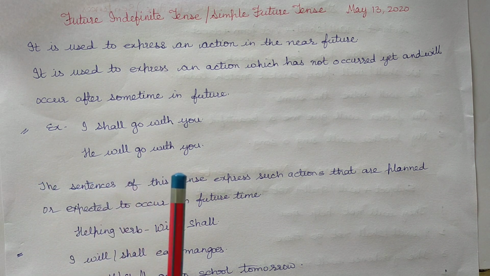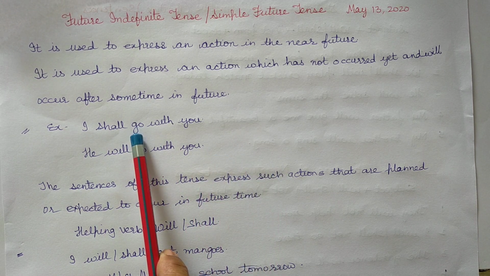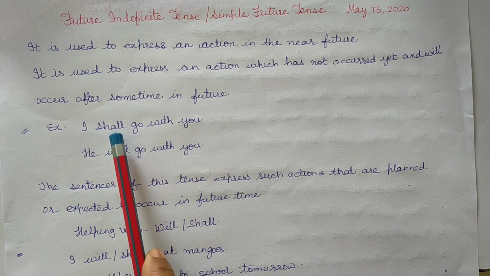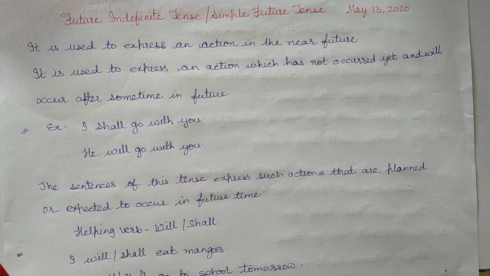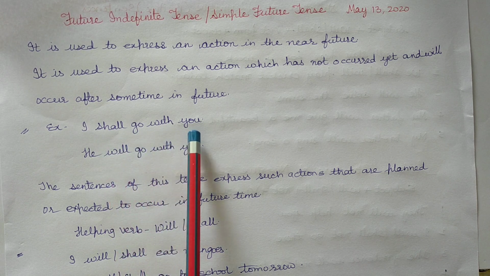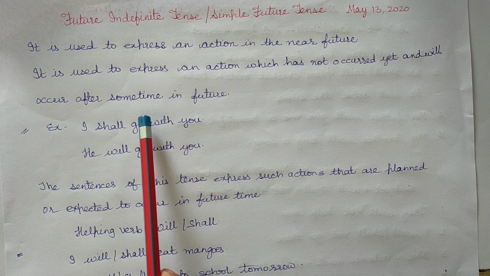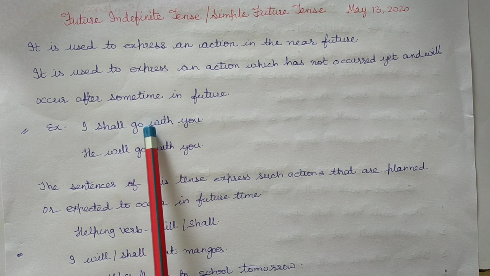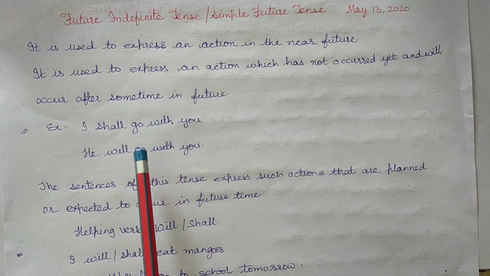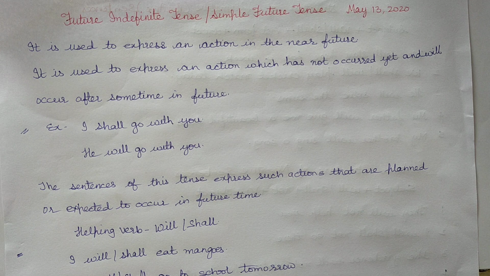The examples make use of the first form of the verb go along with will or shall before it. Thus, it indicates that the action is of future.